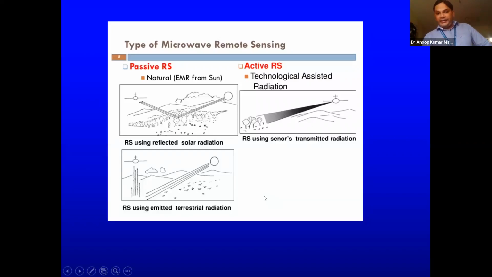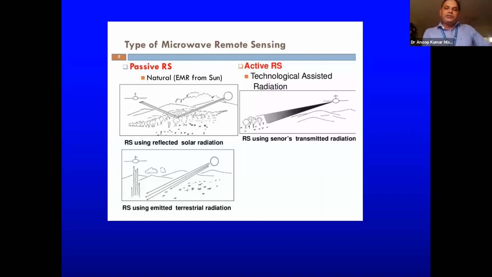There are two categories of microwave remote sensing. One is passive and the other is active remote sensing. Yesterday we learned that in active remote sensing, the sensor has to use its own source of energy. It transmits its own signal, and that signal interacts with the object, and based on the signature it gets back from the object, it differentiates or explores the nature of that particular object.